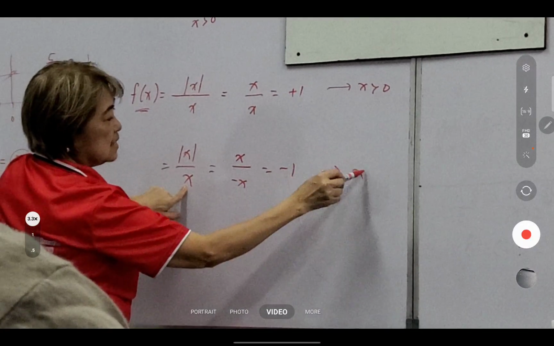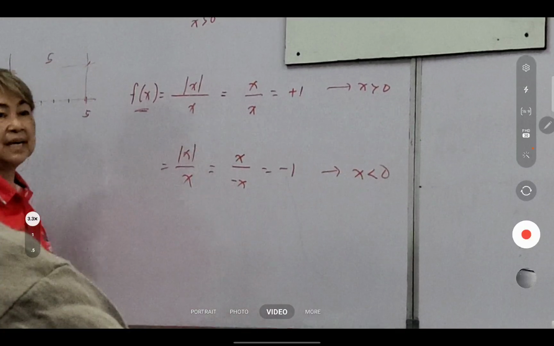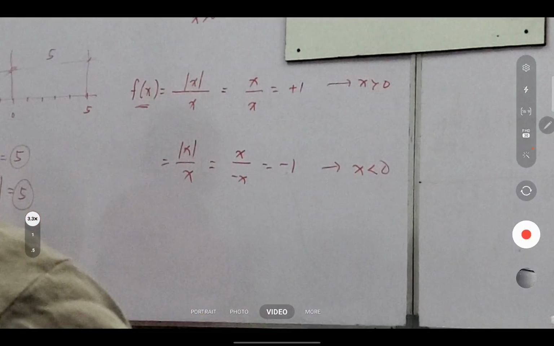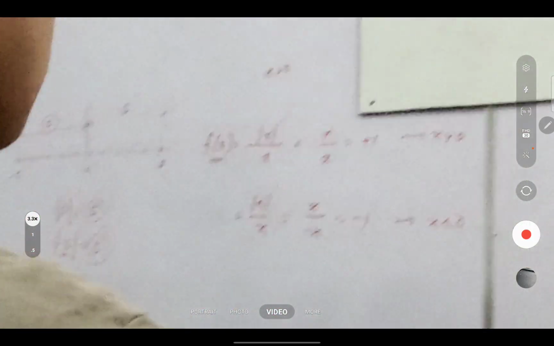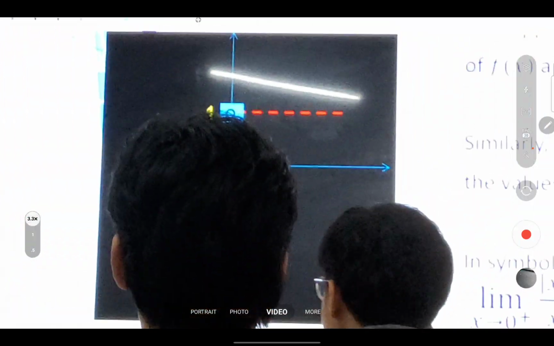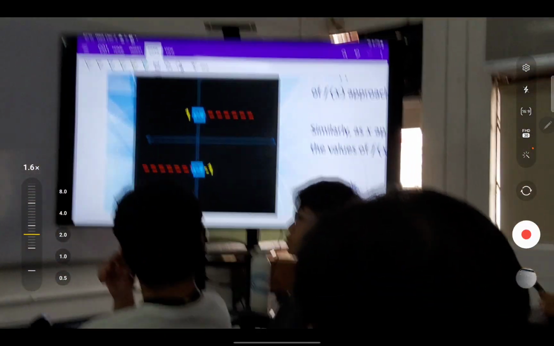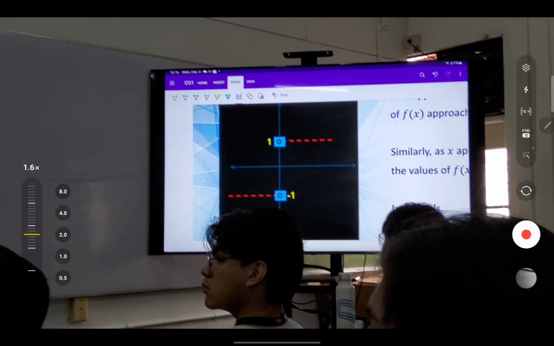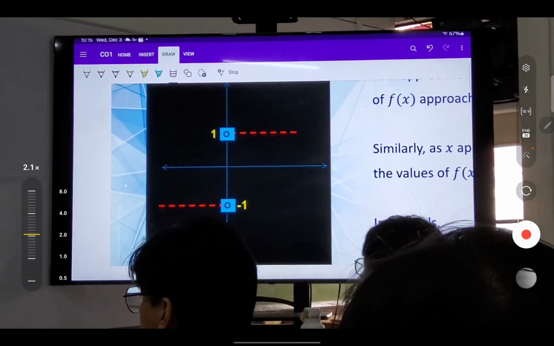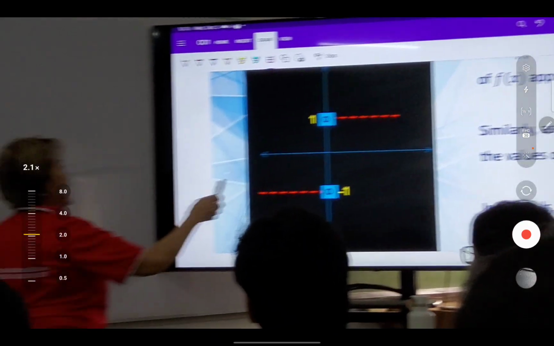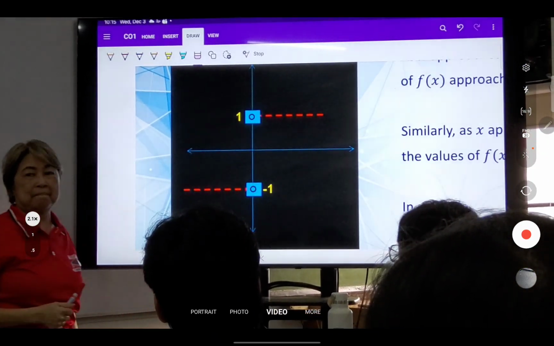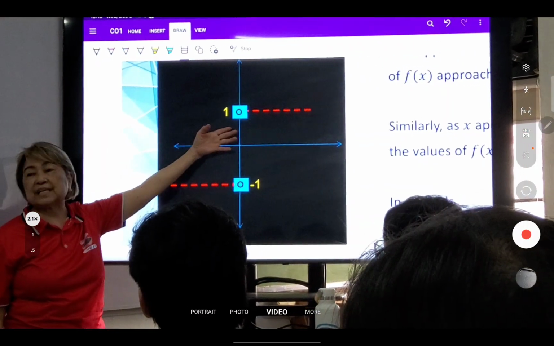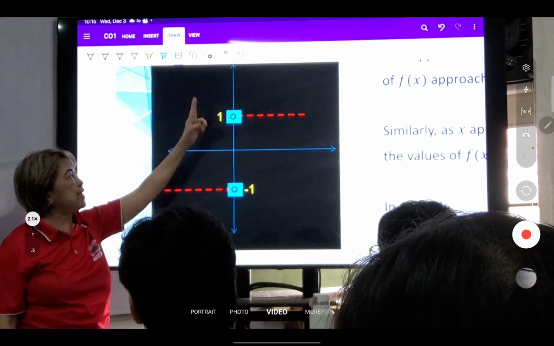Right? When you're going to look at the graph of the function, ito yung magiging graph niya. Okay? So as the value of your x approaches 0 coming from the right, what is your limit? By just looking at the graph, as x approaches 0 coming from the right, what's your limit? 1. Diba?